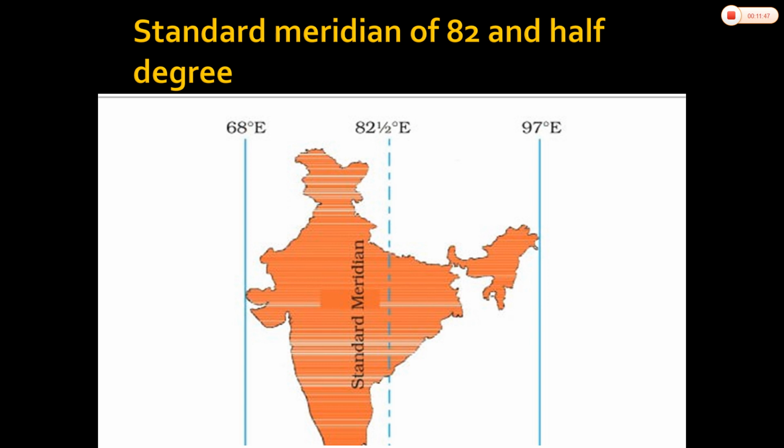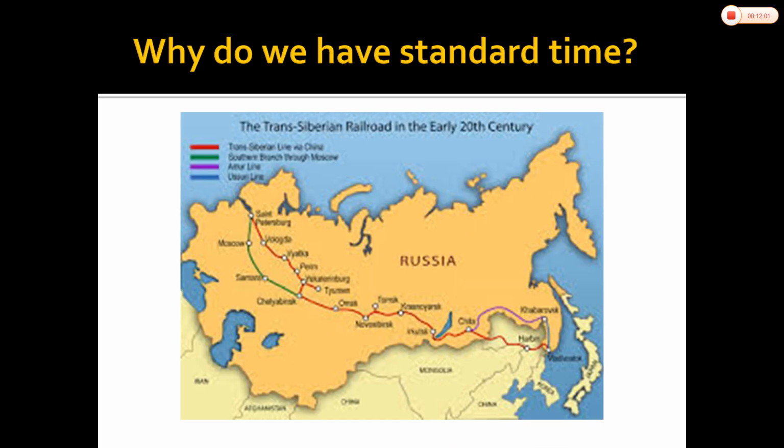Some countries have a great longitudinal extent, and so they have adopted more than one standard time. For example, we have already discussed Russia. Russia is a vast country, and it has as many as 11 standard times. The earth has been divided into 24 time zones of 1 hour each. Each zone thus covers 15 degrees of longitude.